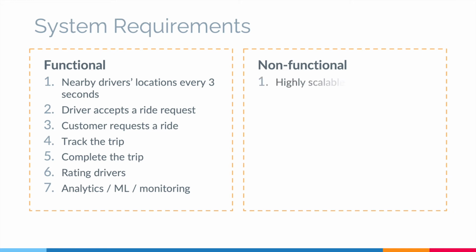Since we are building a very large scale app like Uber, we should have a highly available system. A giant like Uber going down could really create problems and it could lose a lot of customers. Matching should be as fast as possible, because if a user keeps waiting for like 50 minutes, he would probably start using other ride apps. We would also need strong consistency since this is a real-time application.